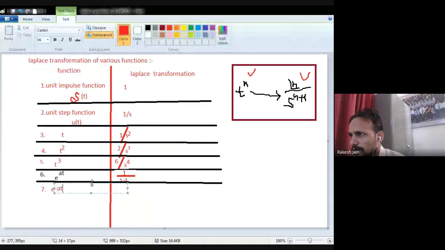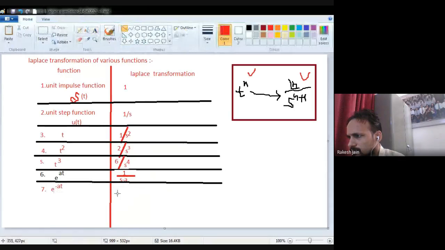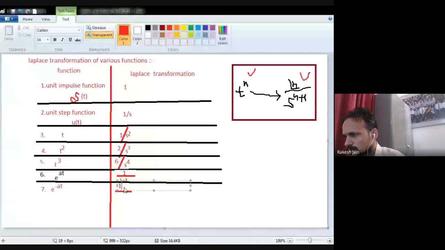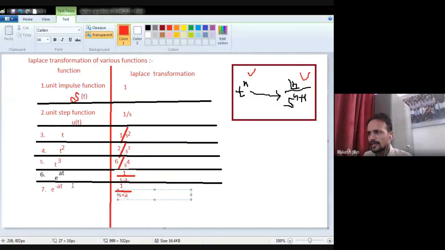Then what will happen? 1 divided by s plus a. 1 divided by s plus a. Just we change the sign, nothing else.